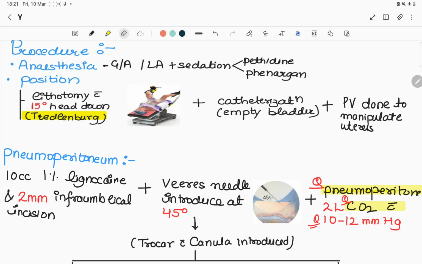And then catheterization is done to empty the bladder to avoid injury to the uterus and bladder. Then per vaginal examination is also done, so we can manipulate the uterus.